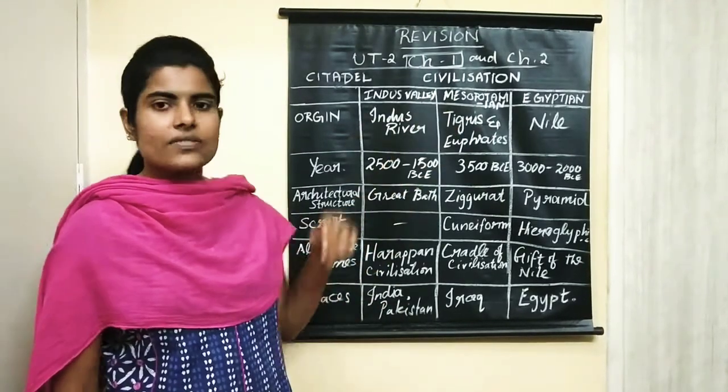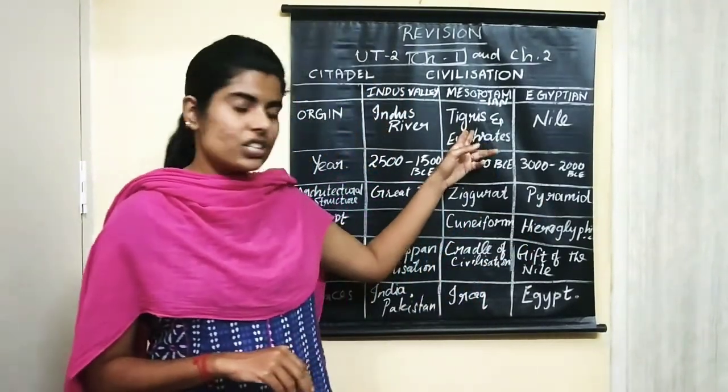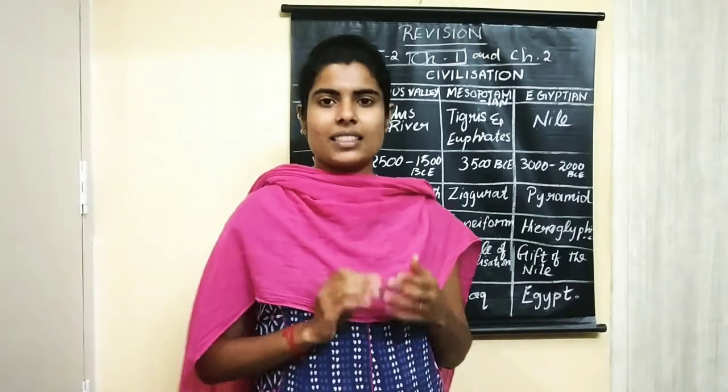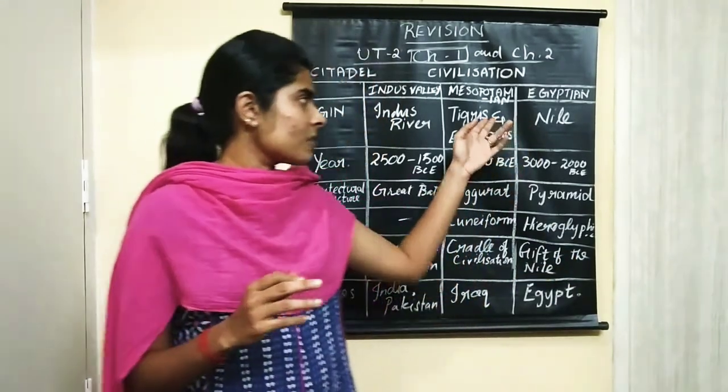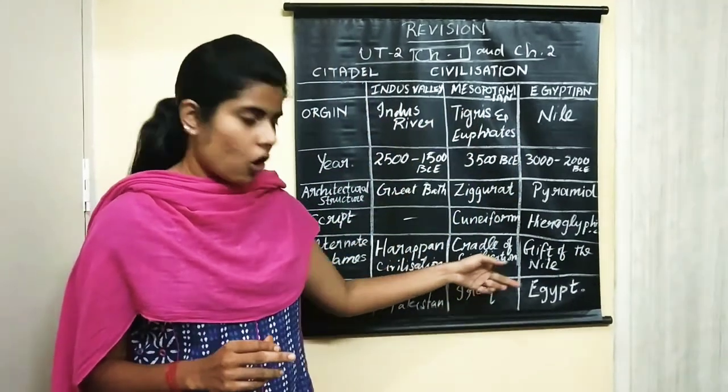Okay. So next we'll move to Mesopotamian Civilization. The Mesopotamian Civilization flourished between two rivers. They are Tigris and Euphrates. The two rivers are Tigris and Euphrates. This civilization is also called the cradle of civilization.